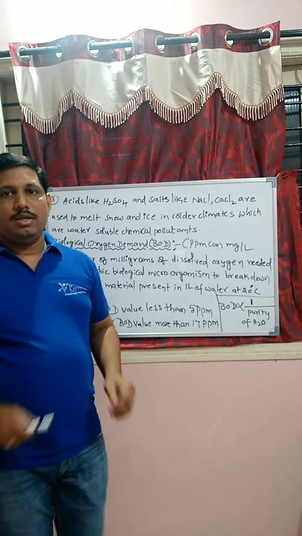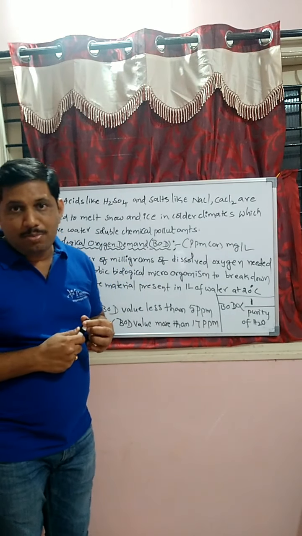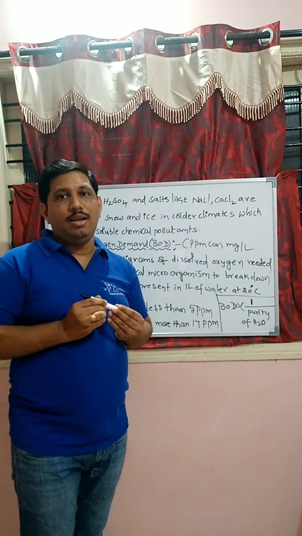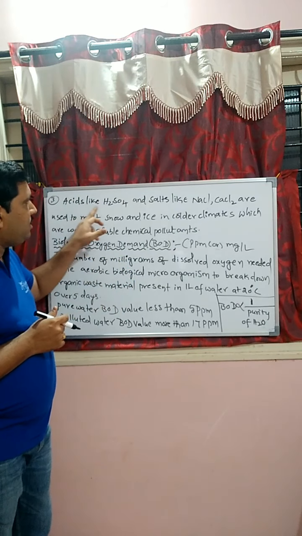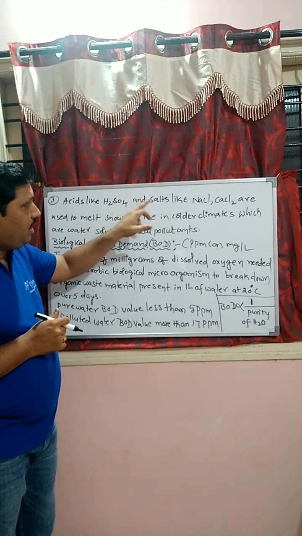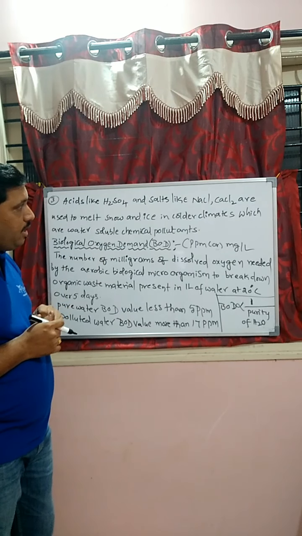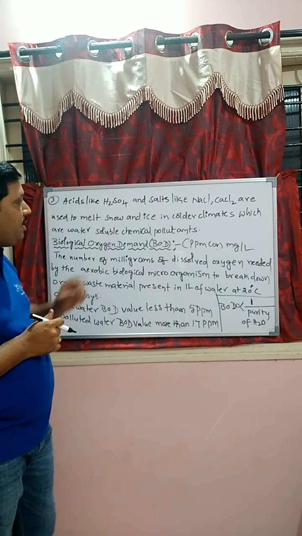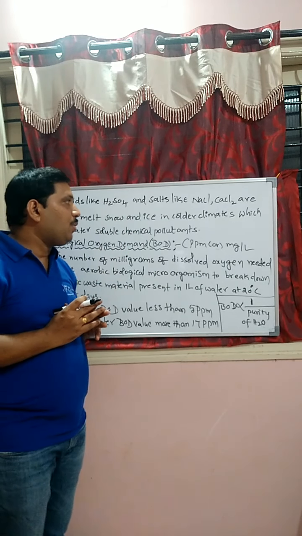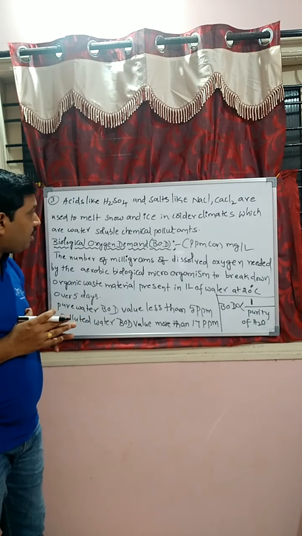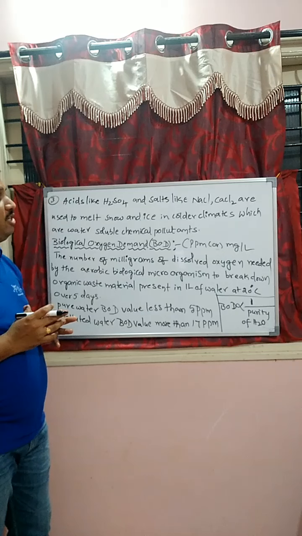Okay, students. Third reason in chemical pollutants. Acids like sulfuric acid and salts like sodium chloride and calcium chloride are used to melt snow and ice in colder climates, which are water soluble chemical pollutants.